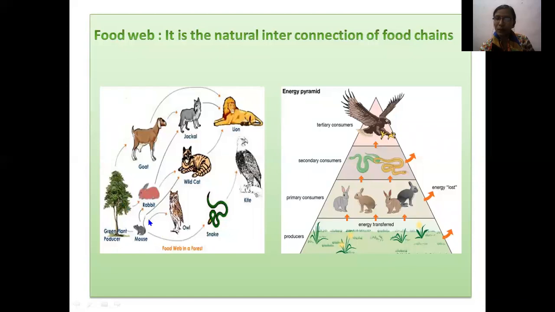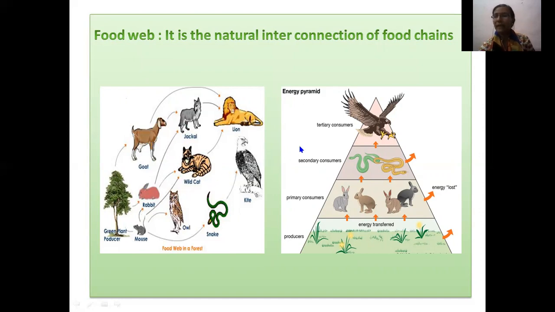The next one, the mouse depends on the grass, on the plant, and the mouse is eaten by the owl. Now the mouse is eaten by the wild cat, and the wild cat is eaten by the lion. Mouse is eaten by the snake. Snake is eaten by the kite and kite is eaten by the lion. Here you have seen there are many food chains which are connected with each other and making a web-like structure. That's why it is known as a food web, because these organisms are depending on each other for food.